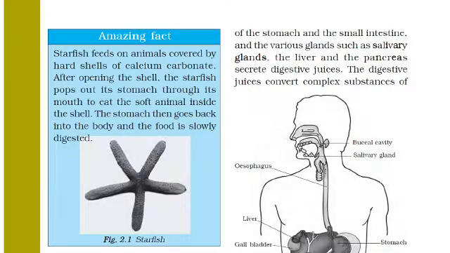Starfish pops out its stomach. It takes out its stomach through its mouth. Means through its mouth, it takes out its stomach to eat the soft animal inside the shell. And the stomach then goes back into the body. And this stomach then again goes back into the body of the starfish, and the food is slowly digested.